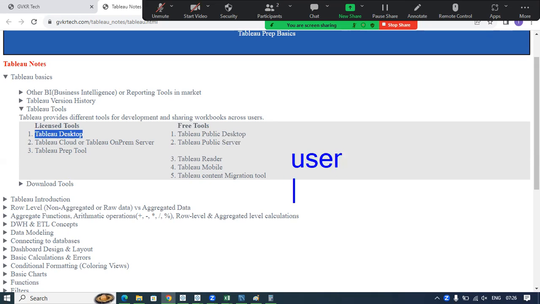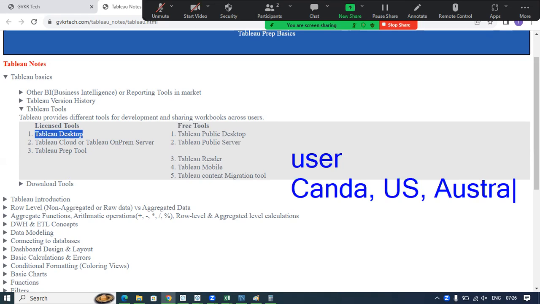For example, assume that the user is from Canada, or maybe from US, or maybe from Australia. So once you develop your dashboard in your local system, then how can the user in Canada or US and Australia access your dashboard? So for this purpose, we will use Tableau server.